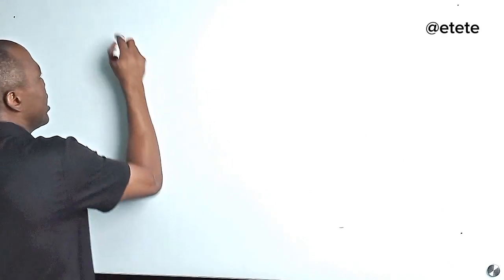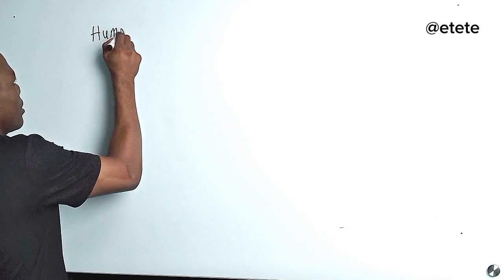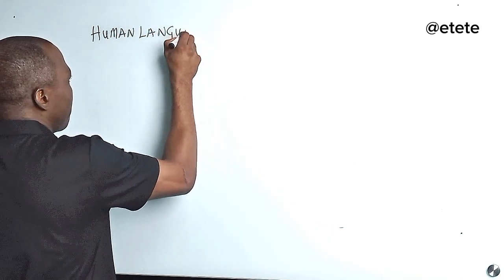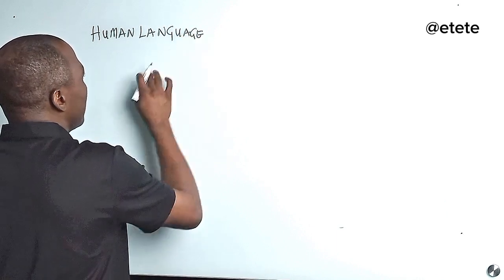But today, I want to show you an analogy between the Python language and the human language, just like this English that I'm using to do this class. So let's just see the analogy. First, I will say human language, right?